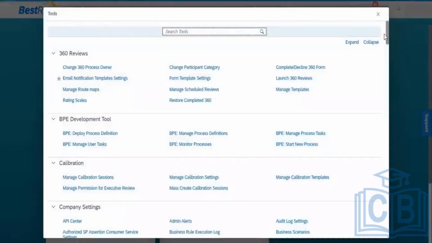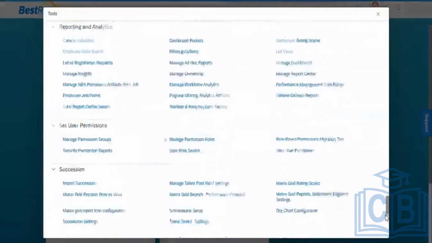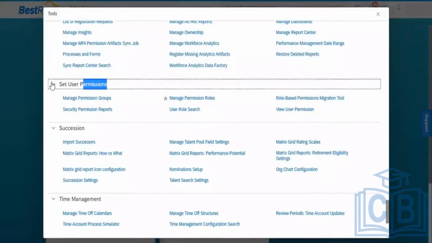Go into the admin center, scroll down. You have this section, Set User Permission. In the admin center, Set User Permission comes only when we are enabling RBP from the provisioning. If you are enabling RBP from the provisioning, then only this option will be coming.